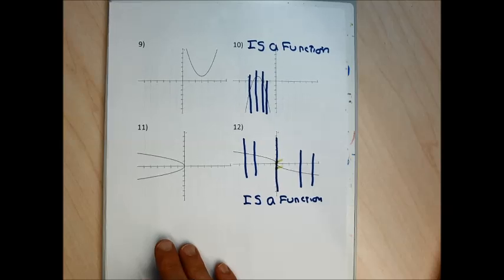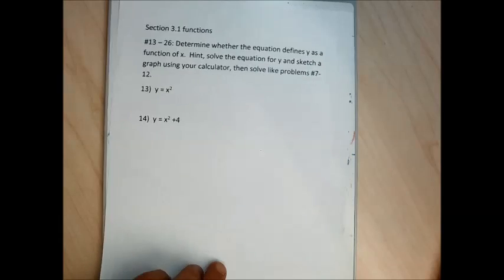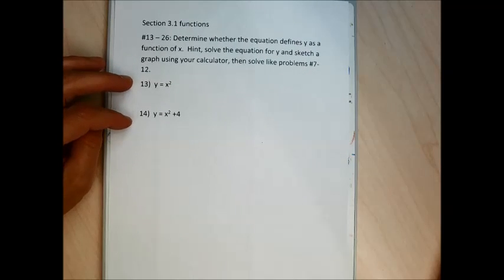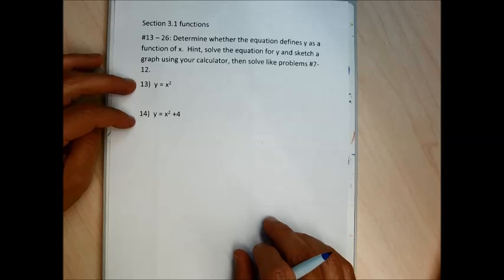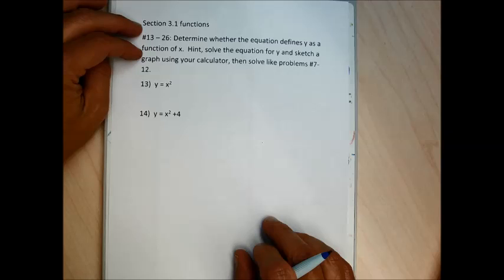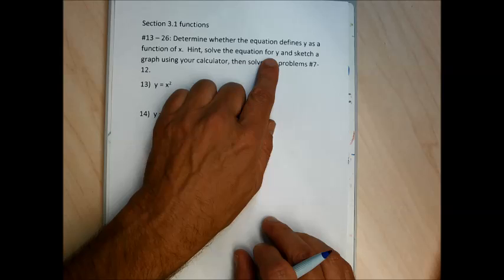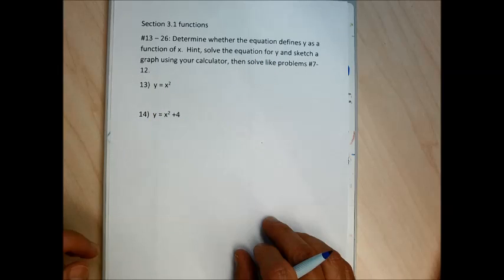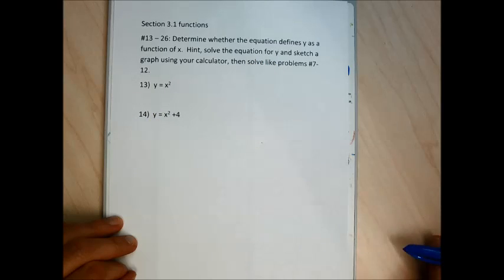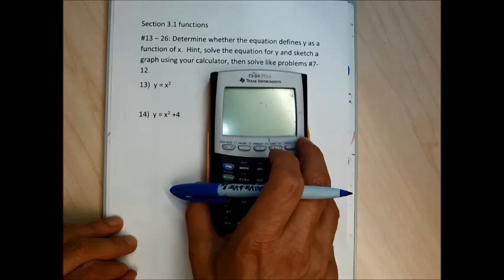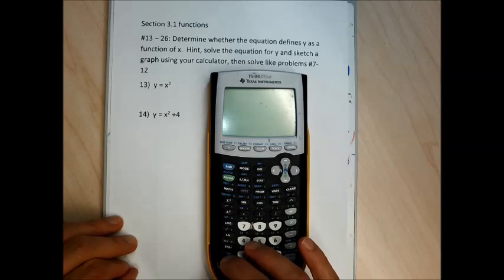The last group of problems from this part of the video give us relations written as equations, and we're supposed to determine whether the equation defines y as a function of x. And my hint is just do a graph. Solve the equation for y if it's not already solved for y, and sketch a graph, and then we'll determine if it's a function by using the vertical line test. So let me do problem 14, figure out if 14 is a function or not.